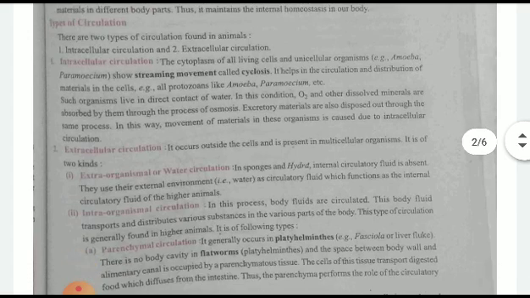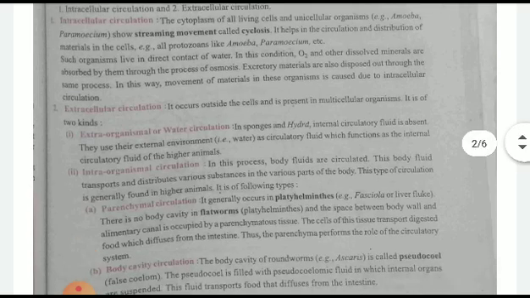Types of circulation: there are two types, intracellular and extracellular. Intracellular circulation is carried out locally within the organism by the streaming movement or cyclosis, as the water moves. Then intra-organismal circulation is carried out within the body, that is water circulation.